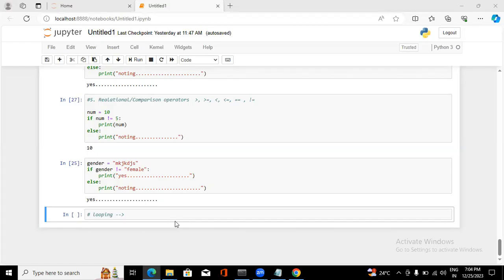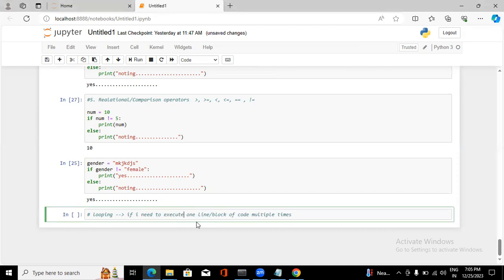So, looping. Let me tell you when we are going to use looping. Normally, if I need to repeat one line or a block of code multiple times, I don't need to execute it again and again.